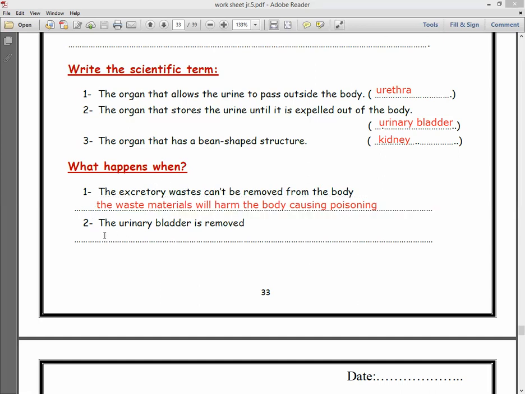Number 2. What happens if the urinary bladder is removed? What is the function of the urinary bladder? It stores the urine.